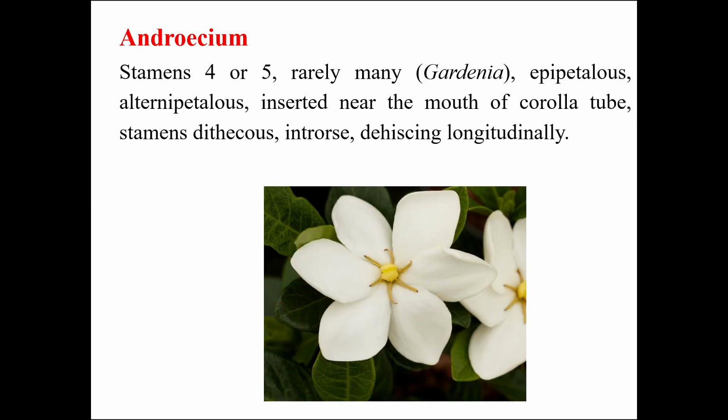The androecium is composed of 4 or 5 stamens. Rarely you see many stamens. As you see in this picture, there are 6 stamens. This is in the plant Gardenia, and usually the condition of the stamens is epipetalous and alternate with the petals, inserted near the mouth of the corolla tube. Stamens are diathecous, facing inwards, that is introrse, and usually showing longitudinal dehiscence.